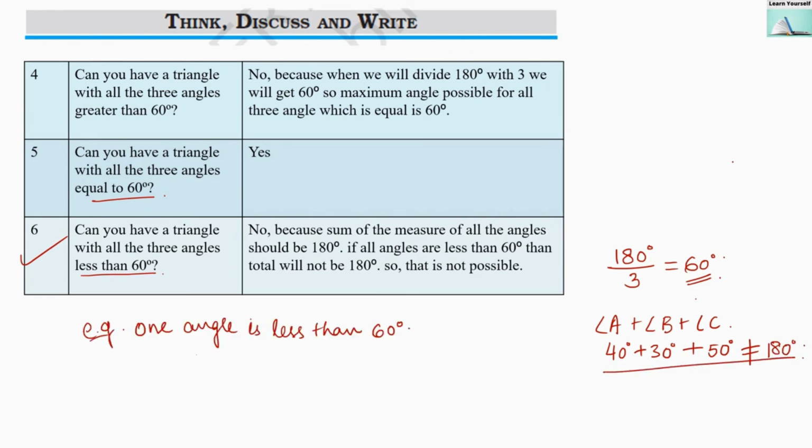So let us assume the case in which one angle is less than 60 degrees. In that case, if one angle is 40 degrees, then another angle has to be 80 degrees, and then the third angle can be 60 degrees. So if one angle is less than 60 degrees, then another angle should be more than 60 degrees. Then only the total of all three angles will be 180 degrees, and then only it is according to the angle sum property. But all three angles cannot be less than 60 degrees.